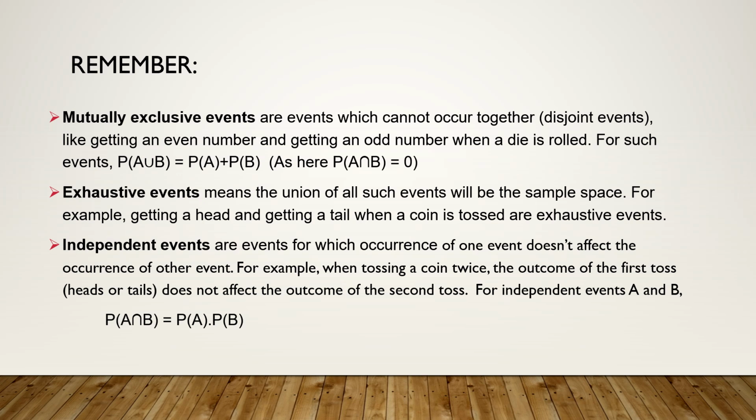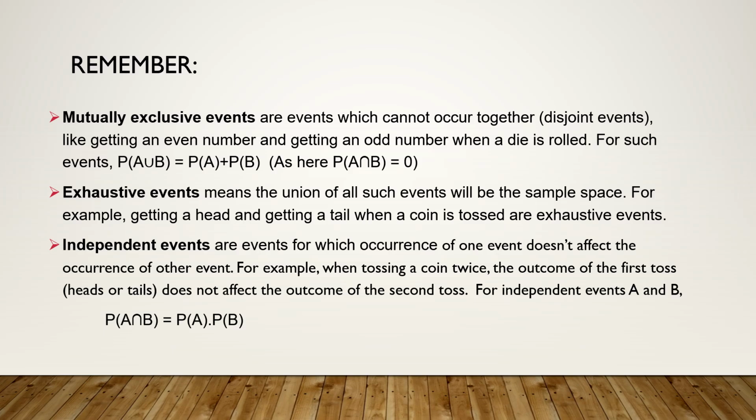So obviously, P of A union B is P of A plus P of B minus P of A intersection B, but P of A intersection B is 0. So in this case, P of A union B will be P of A plus P of B if the events are mutually exclusive. Exhaustive means the sum of all those events will be the whole sample space.